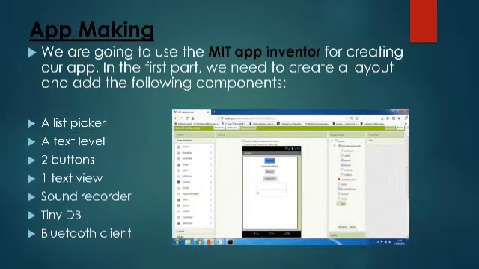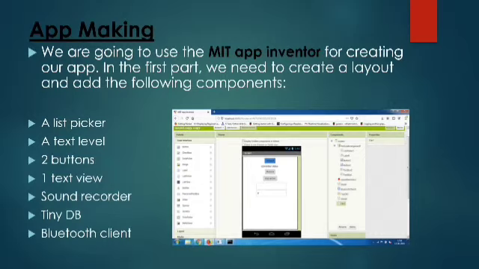Now I'm going to explain the app which we created, which helps us to connect and record the noise, called Detector. We use a speaker and text label, two buttons to record and stop the recordings, one text view to show the threshold level, a sound recorder to record the sound, TinyDB to store the recorded sound, and a Bluetooth client which is used to connect the Bluetooth HC05.